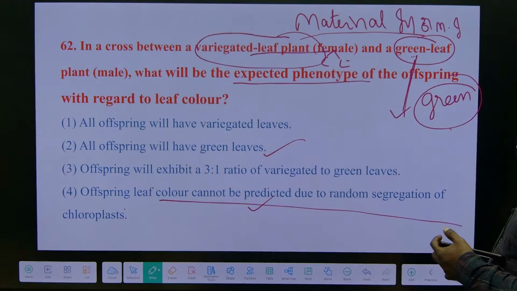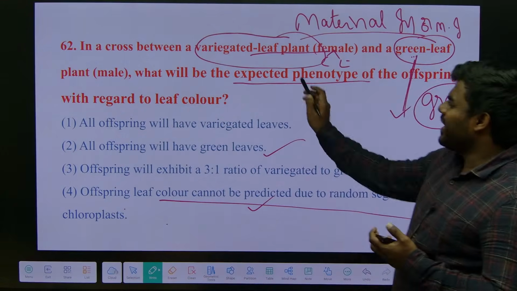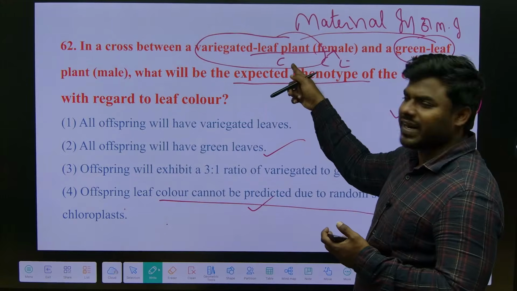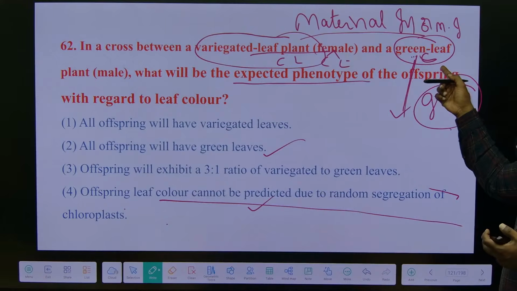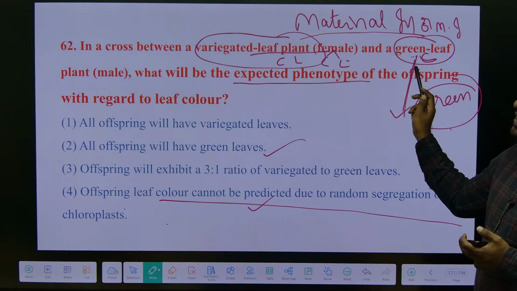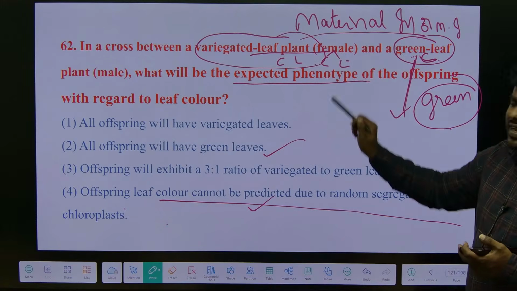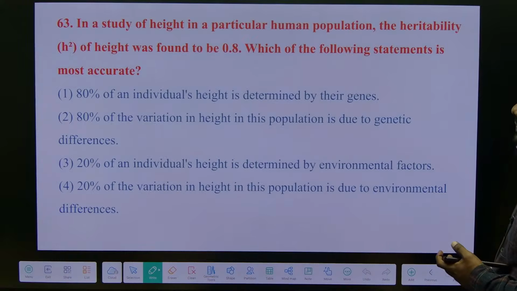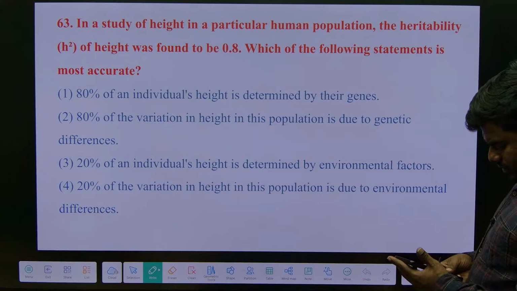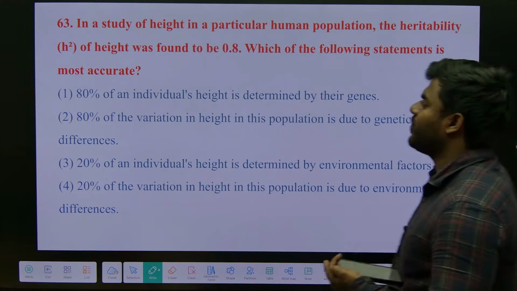Offspring leaf color cannot be predicted due to the random segregation of chloroplast. Why? Because here chloroplast is present in the variegated and leucoplast, here also chloroplast. So we cannot justify whether it will be green or variegated. So the correct answer will be the 4. Don't confuse, okay?